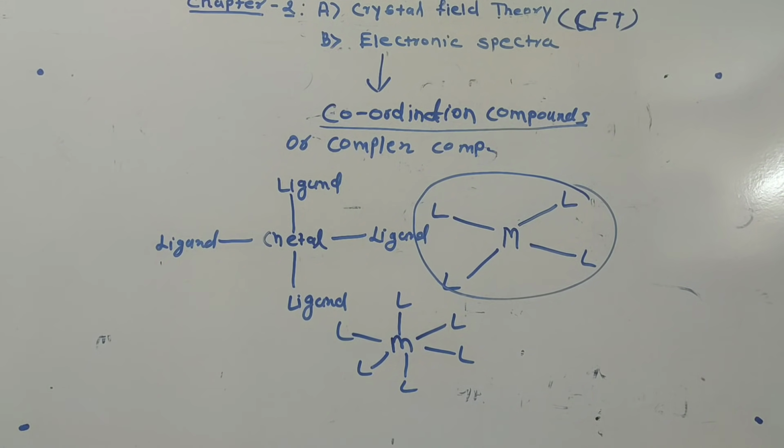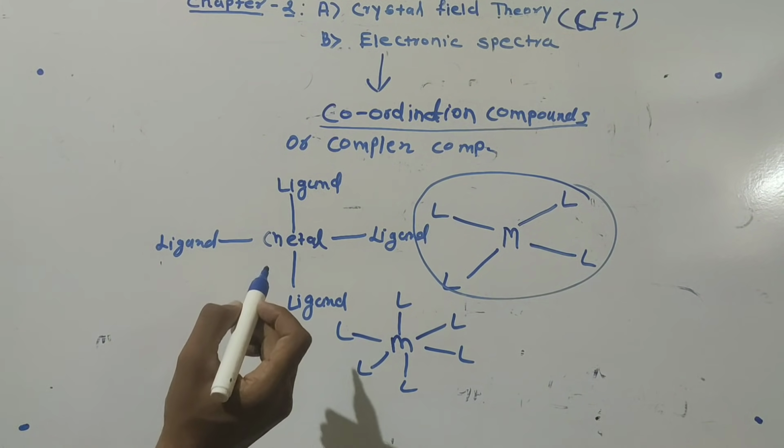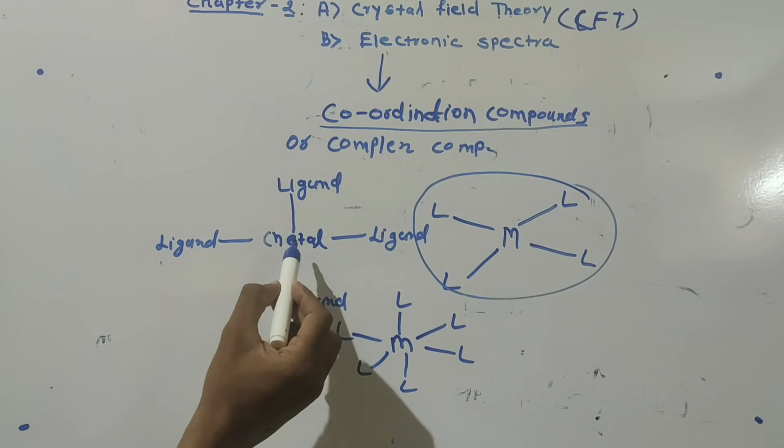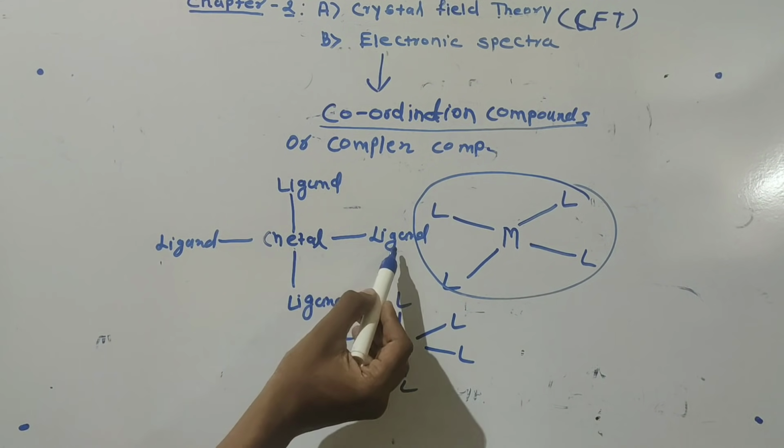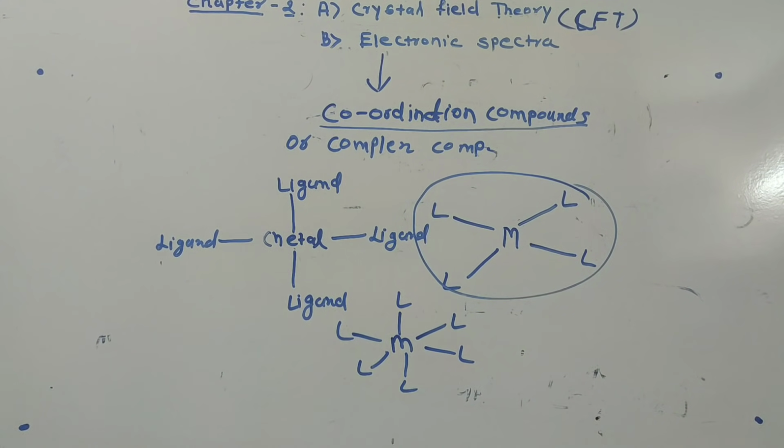So coordination compound is nothing but a special class of compound, like a covalent compound or like an ionic compound, or like a salt. It is a special type of compound where there is an interaction, or a linkage, present between the metal and the ligand.